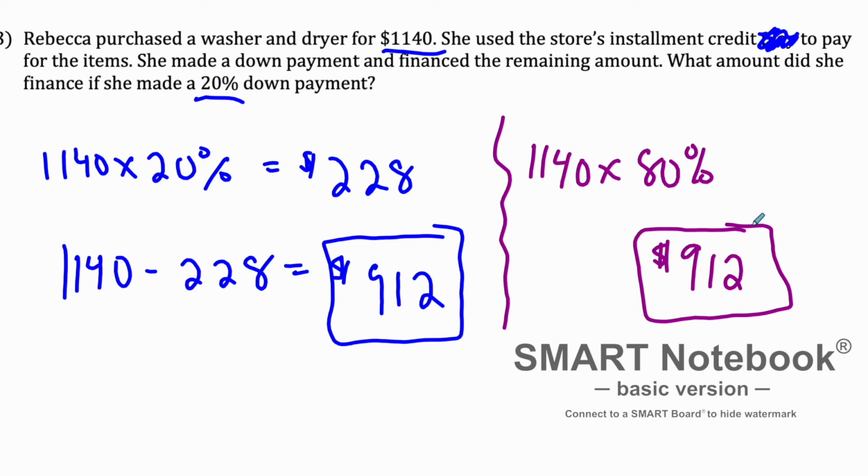That's perfectly fine. Just keep in mind that however the question is worded may direct your process here. Because if I'm asking you how much does she have to put down, then you're going to want to do it this way. If I ask you what is the amount being financed, then you may want to do it that way. So that's entirely up to you. The answer is what I'm looking for. So depending on the question, you may do your problem a little differently.